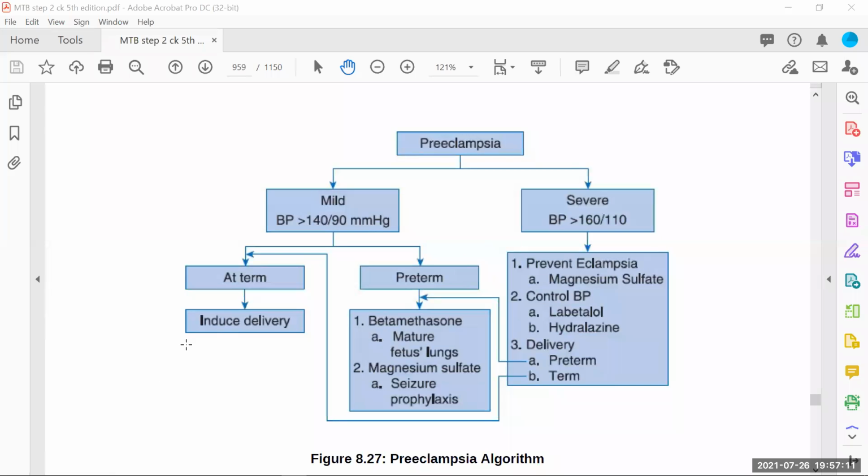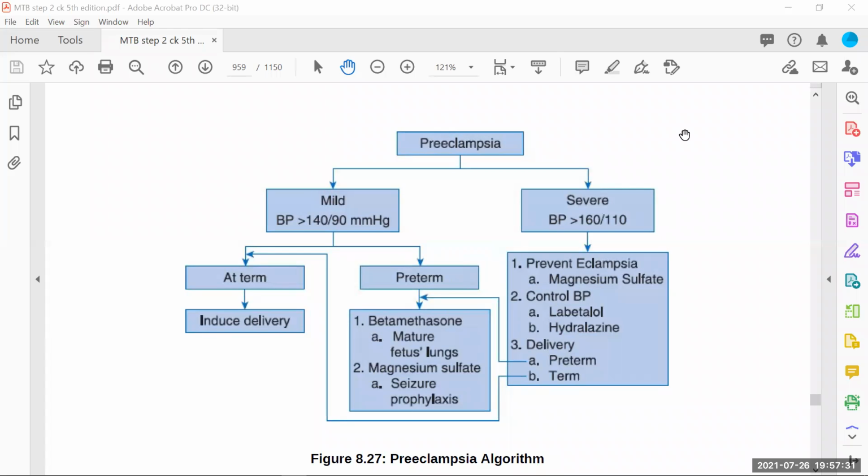But what if the mother is at term, like the mother is 37 weeks or 38 weeks? No need to give magnesium sulfate. Just take a consent from the mother. Just induce the delivery with the help of prostine. You can dilate the cervix, and you will start syntocinon. You will put your patient on syntocinon, and you will induce the labor.